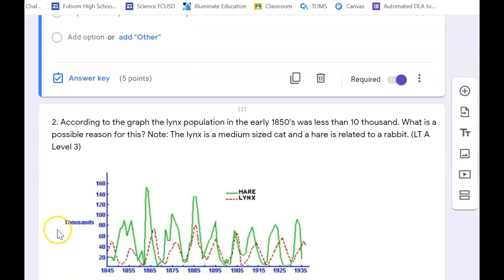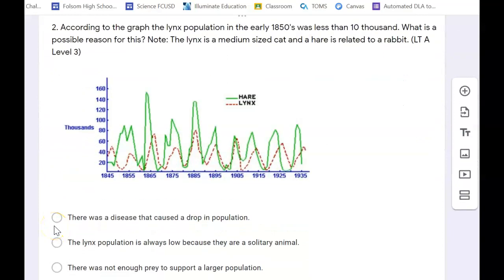Number 2, according to the graph, the lynx population in the early 1850s was less than 10,000. What is a possible reason for this? Note, the lynx is a medium-sized cat and a hare is related to a rabbit. So hopefully you're thinking about cats, kind of bigger cats would eat rabbits if they're small enough, and lynx are predators to rabbits, which is the prey. So this is the predator-prey relationship, and our green is our hare population, and our red is our lynx population.